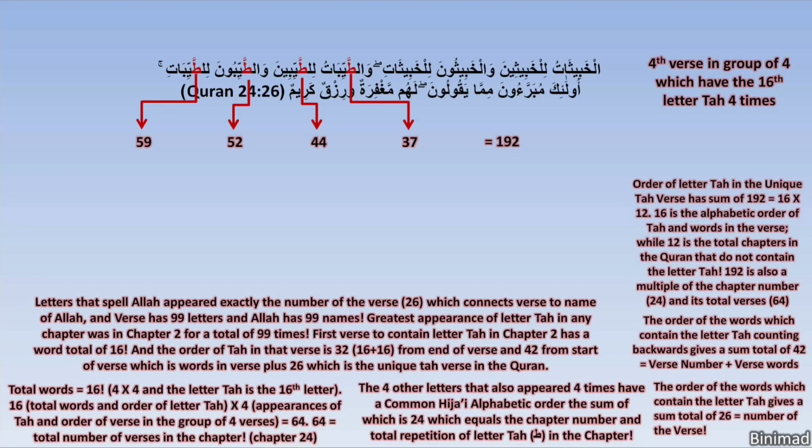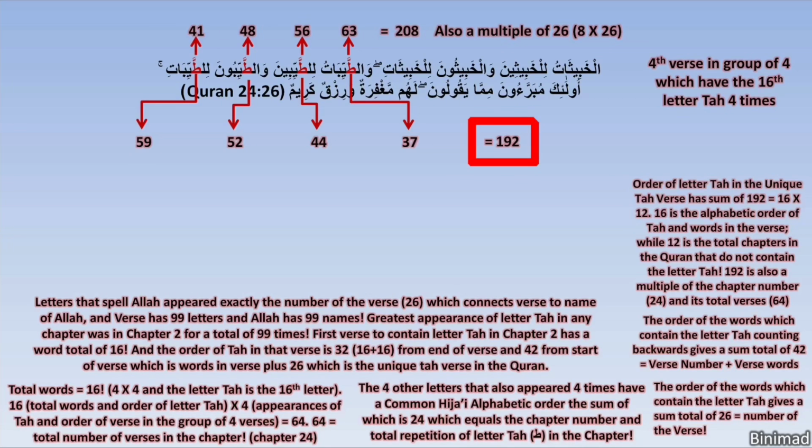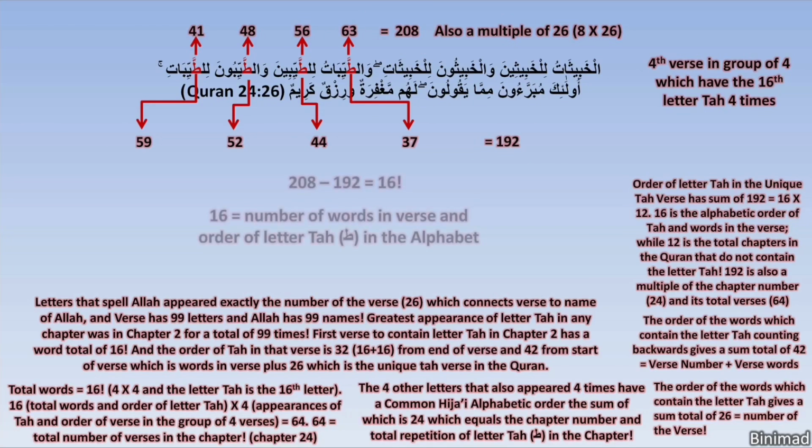From the end of the verse, this is its order, 41st, 48, and so on. And their total this way is 208, which is 26 times 8. And as we said, 26 is the number of the verse. But what happens if we take both outcomes using this method? Counting from the start, we got 192, and counting from the end, we got 208. Amazingly, the difference between 192 and 208 is 16.